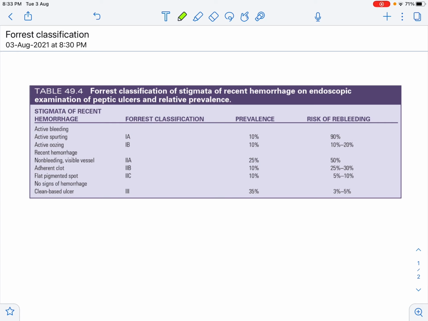What the endoscopist does is look at the stigmata of recent hemorrhage, and based on this he gives the grade of the forest classification.